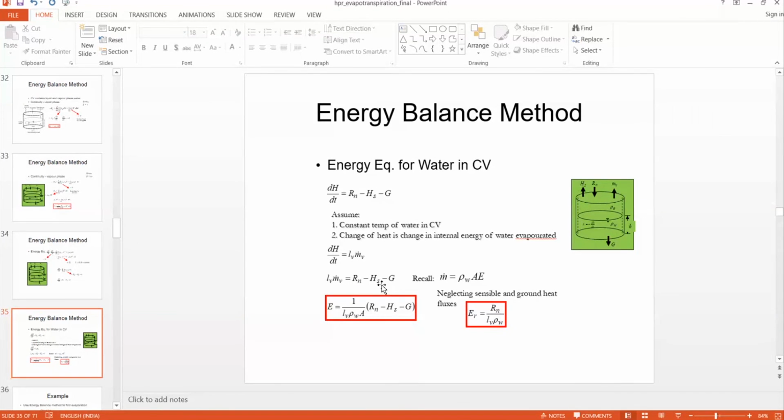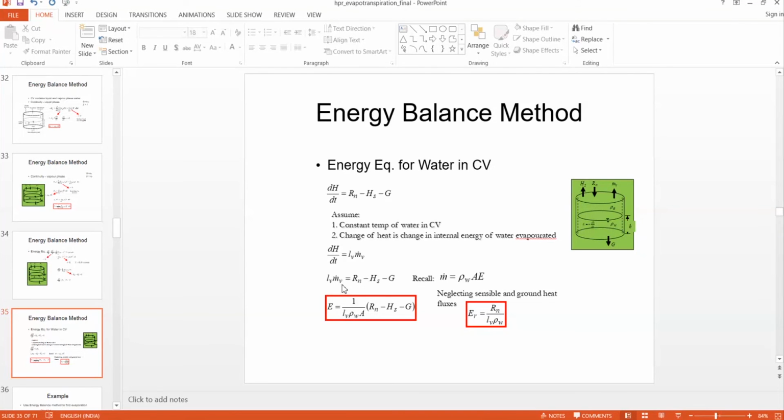Because Hs and G are very difficult to estimate, but their values are small compared to the net radiation, Hs and G are neglected. So we get Lv m dot v equal to Rn.